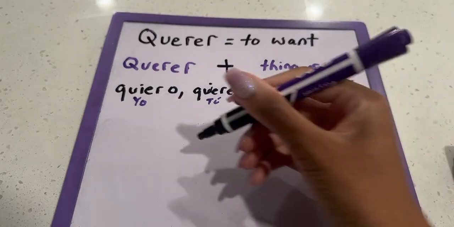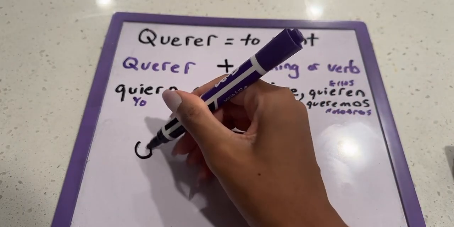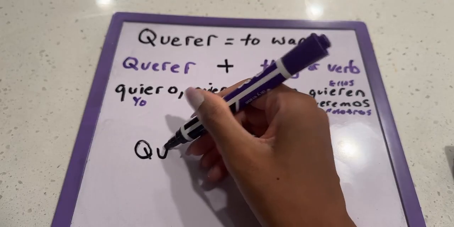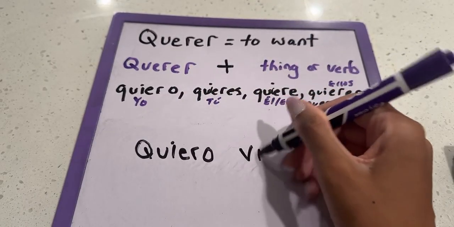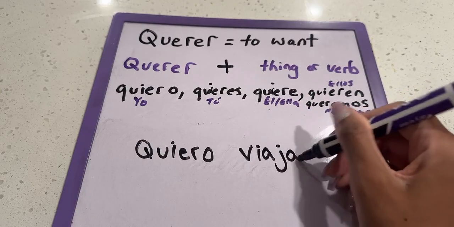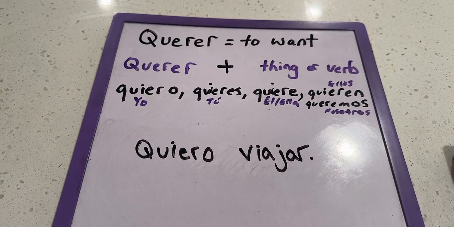Now, I'll use a verb that we used on another live, so it probably looks familiar to you, because this is one that we use quite often. Quiero viajar. Somebody translate that in the comments. Quiero viajar. It's okay if you don't know. It's all right. We're all here to learn.